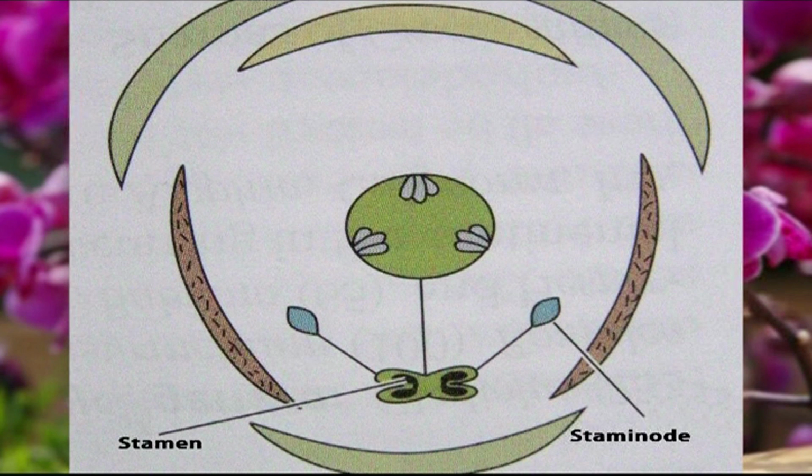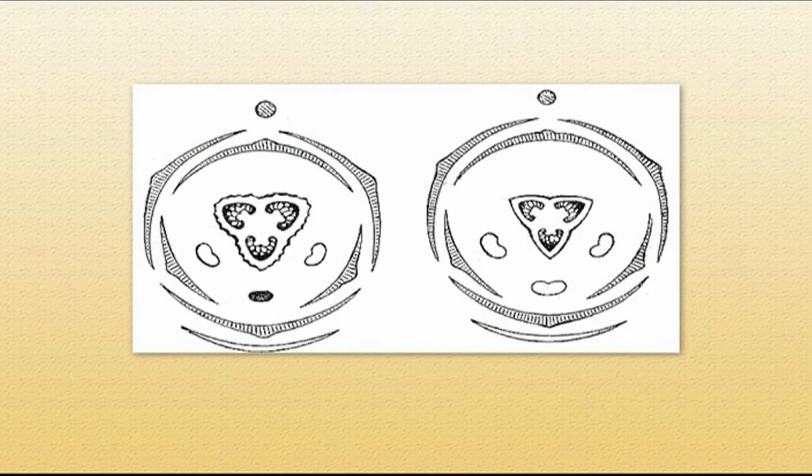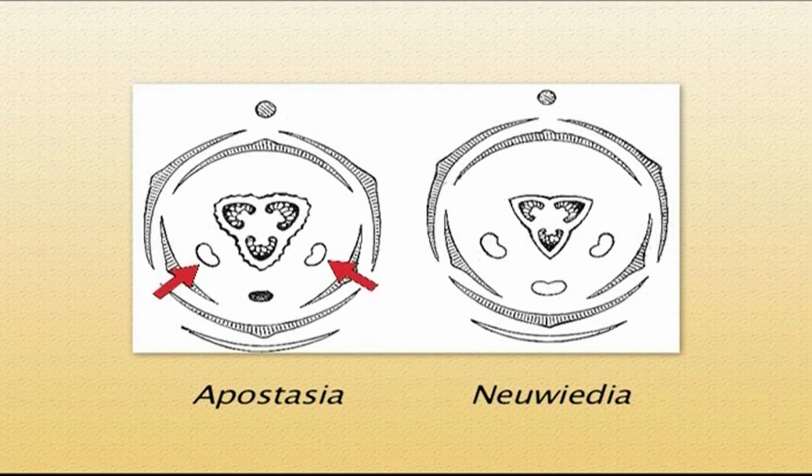These stamen nodes are derived from the lateral stamens of the inner whorl. Sometimes these fertile stamens can be 2 in number, as we see in the case of Apostasia, or even 3. Sometimes we have no stamen node there, as is the example in Neuwiedia.